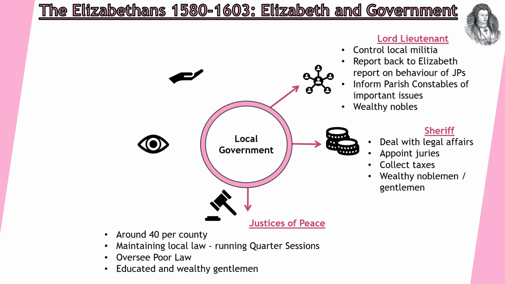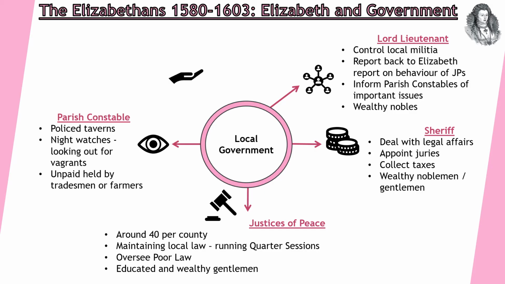We've got our justices of the peace. There's about 40 per county, sometimes more, sometimes a bit less, and they maintain the local law, and they will run the quarter sessions, which are of growing importance during this period. They also oversee the poor law, and they are educated and wealthy gentlemen. We've got the parish constables, so they will do things like police taverns, they will do the night watches, they look out for vagrants, and they are unpaid positions held by tradesmen or farmers.